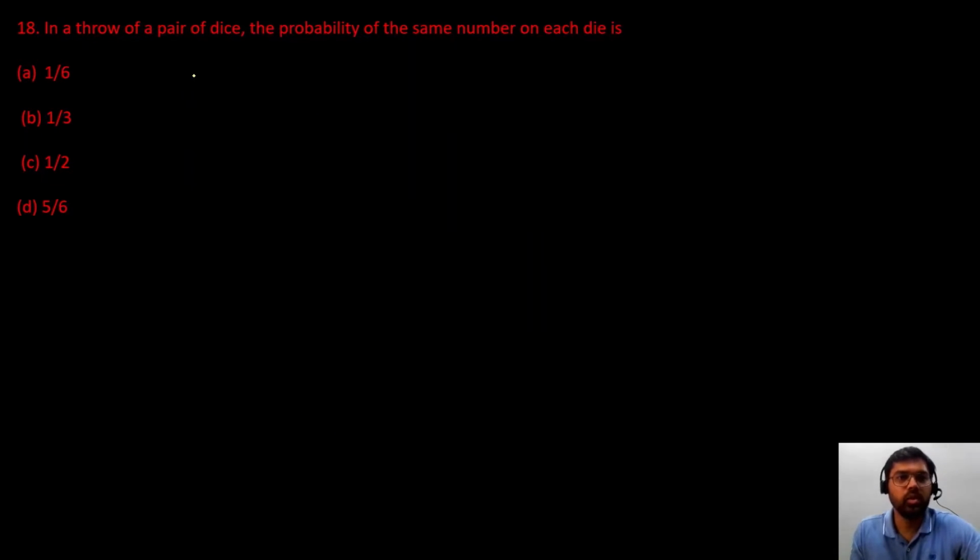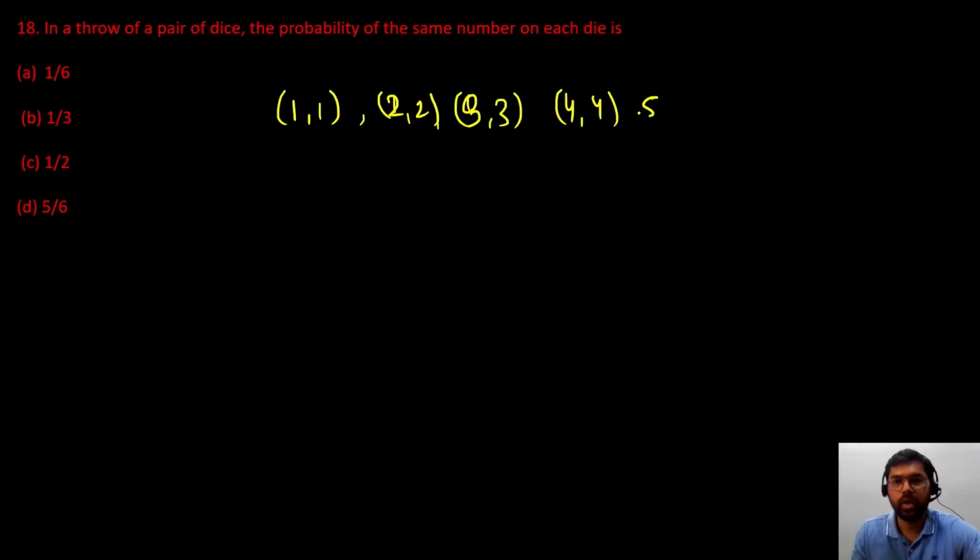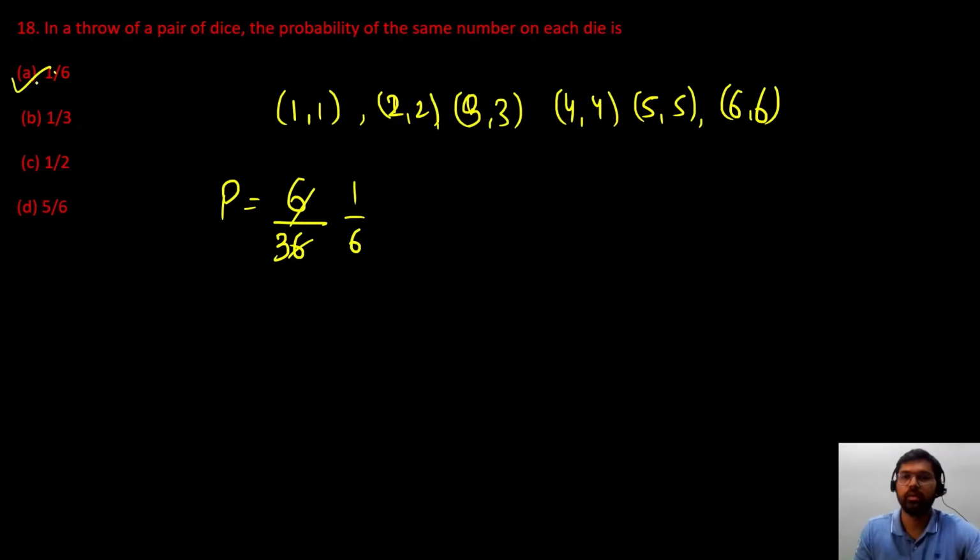Next question is, in a throw of a pair of dice, the probability of the same number. ठीक है, so we are throwing two dice, and दोनों dice में same number आना चाहिए. तो favorable outcomes can be either 1 1 can come, then 2 2 can come, 3 3 can come, 4 4 can come, 5 5 can come, and 6 6 can come. तो favorable outcomes कितने हैं 6. Total outcomes we know for two dice कितने होंगे 36. तो probability is 6 upon 36. So our answer is 1 by 6. Option A.